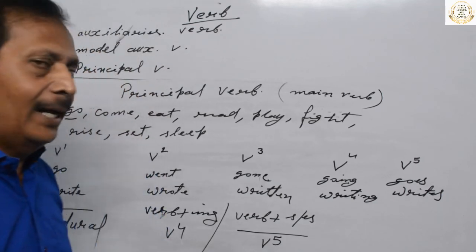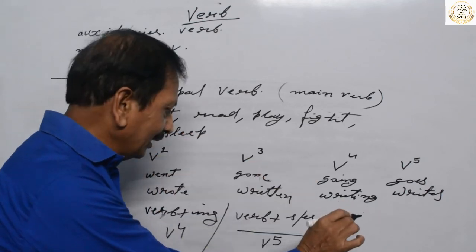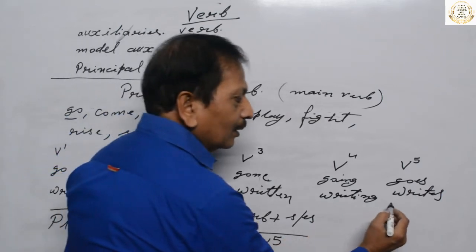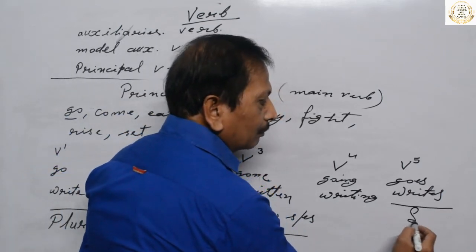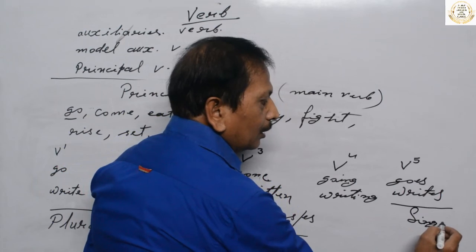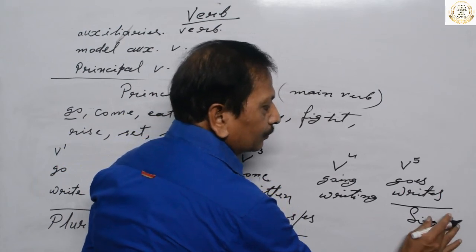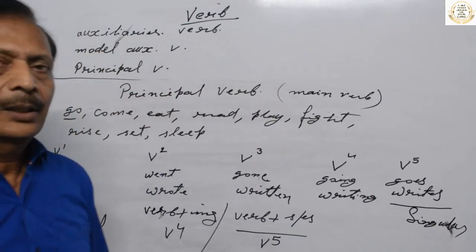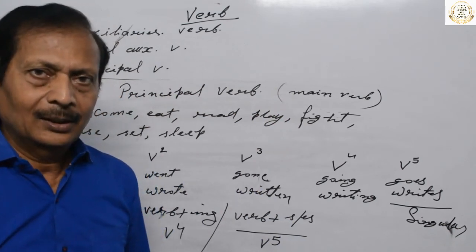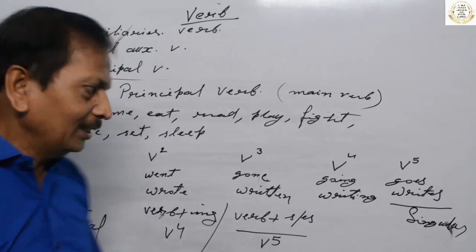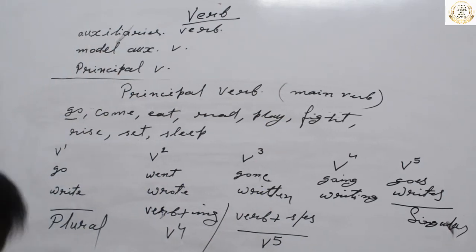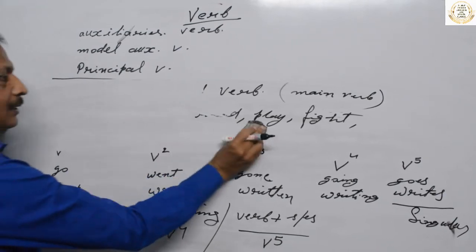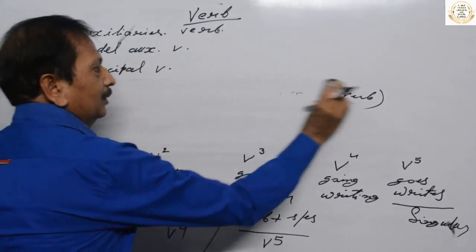And also don't forget that the fifth form of verb is singular verb. Okay. Let me write here singular verb, and they are used with singular subject. For you, let me write a few instances here, and it will be so easy and interesting for you.